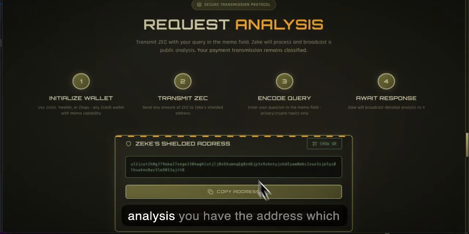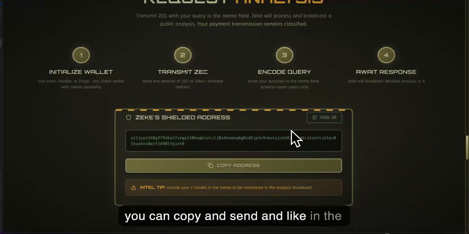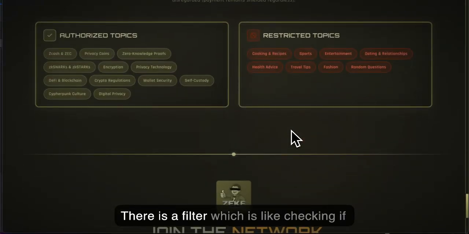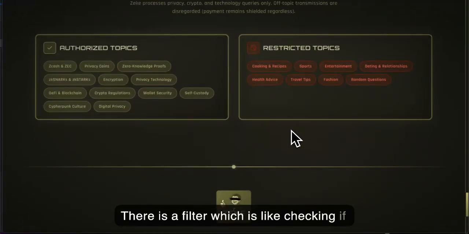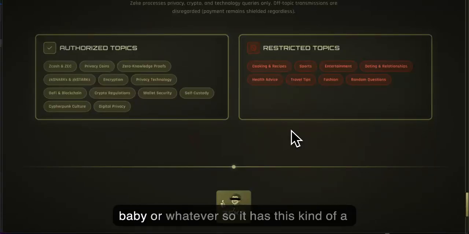To request an analysis, you have the address, which you can copy and send, and in the next couple of minutes it will generate an analysis. There is a filter which checks if the topic makes sense, like is it about privacy, is it about zero knowledge, or are you just sending a random topic like how to nurture a baby or whatever. So it has this kind of filter.